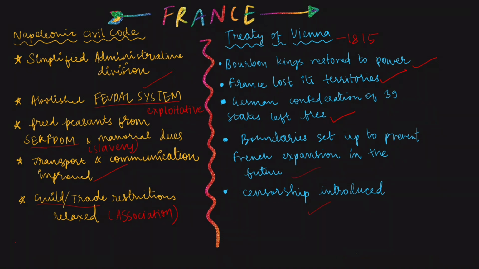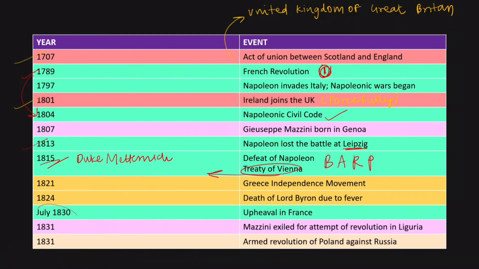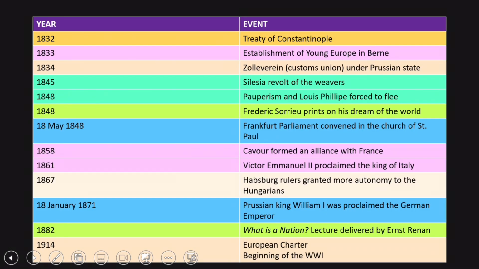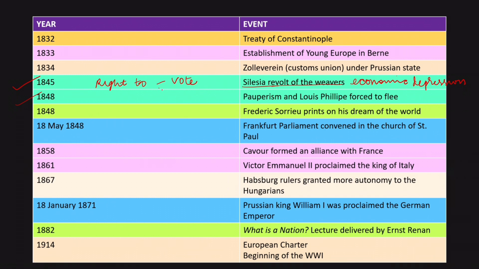Censorship was also introduced. Upheaval in France in 1830 was a direct consequence of an uprising of ideas of liberal nationalism yet again during the Age of Revolutions, that is from 1830 to 1848. Bourbon kings were overthrown to form a constitutional monarchy with King Louis Philippe at its head. In 1845, the Silesian Revolt of the Weavers, due to economic depression and the great economic hardship in Europe, caused Louis Philippe to flee in the year 1848. National Assembly was set up again, providing suffrage to all adult males above 21 years of age and also providing them with the right to work.